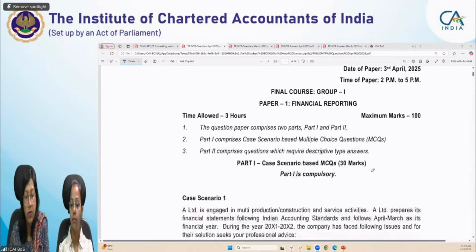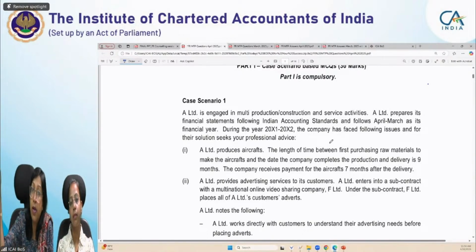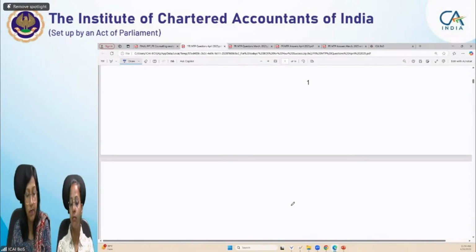So students, as I advised you, before going to the case scenarios, let's first go through the MCQs, because it will save your time. Somewhere in the back of your mind you'll be aware of the question asked, and when you go through a scenario, it will be relatable. You'll be able to relate that some MCQ was on this particular topic, so the scenario for that MCQ is here. So you mark it out. Let's do it. We are going first to the MCQs.